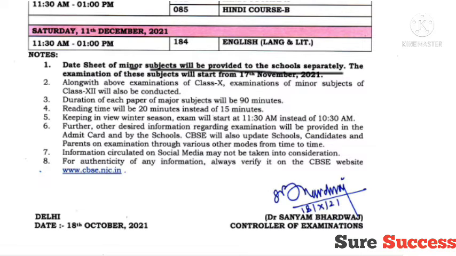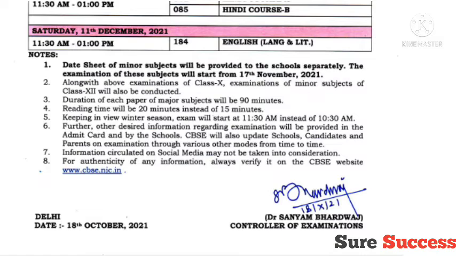The examination of these subjects will start from 17th November 2021. This date sheet is of major subjects only; minor subjects are not included. They will be provided to the school separately, and their examination will start from 17th November.